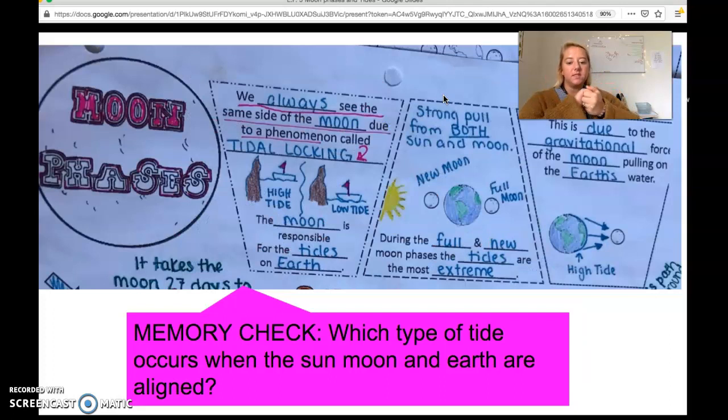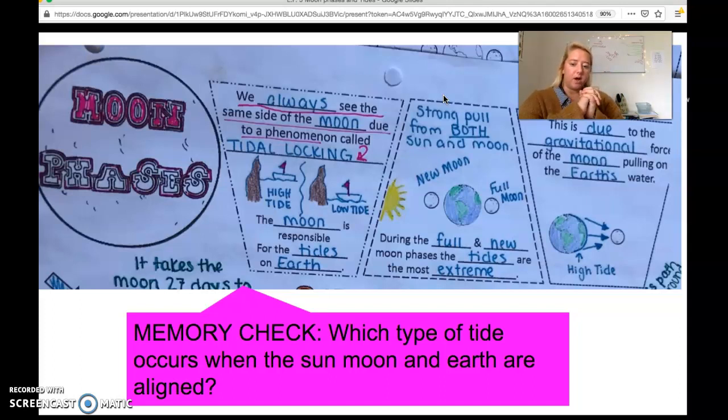Starting here with the moon phases, and this is going to be new to you, so this isn't a memory check for you all. We haven't done our unit on the hydrosphere yet, but we will. I'd like to introduce you to the topic of tidal locking. So this is the idea that we always see the same side of the moon. This is because the moon revolves and rotates at the same speed, meaning that we will always see the same side of the moon. We call this tidal locking.